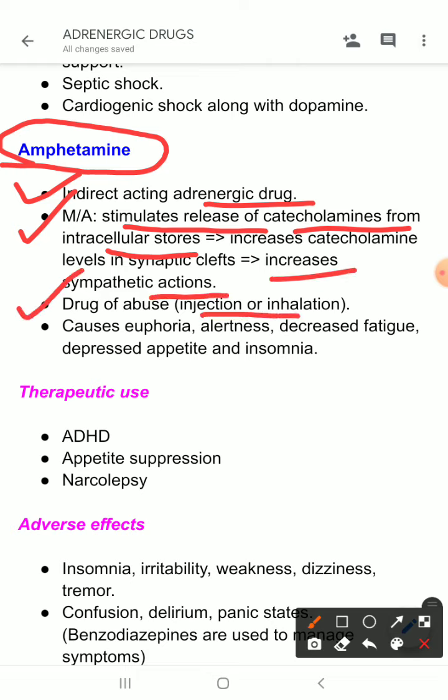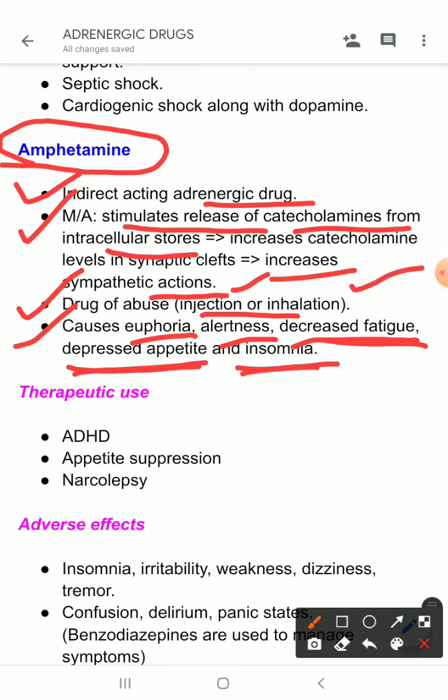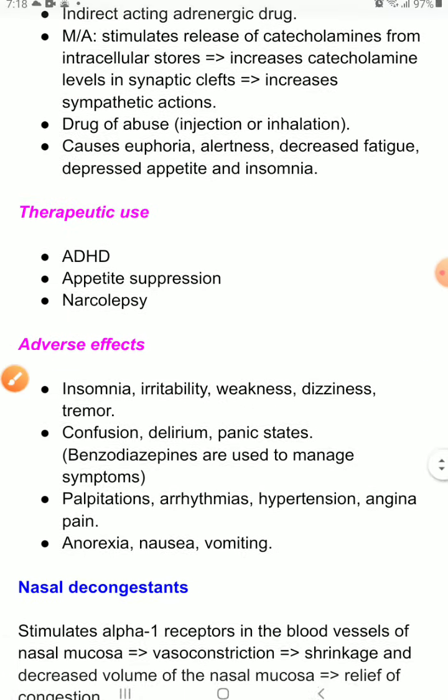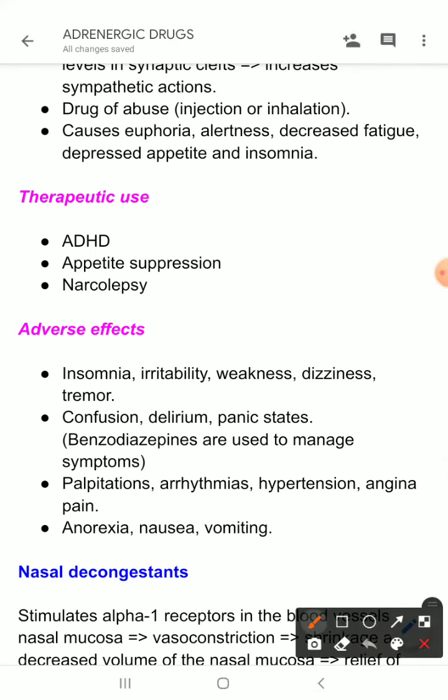This is used in the form of injection or inhalation, and it causes euphoria, alertness, decreased fatigue, you will feel less fatigued, and then depressed appetite and insomnia. Its therapeutic uses, there are a few, like ADHD, that is attention deficit hyperactivity disorder in psychiatry. Then appetite suppression, narcolepsy.